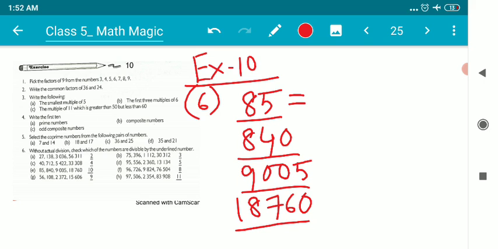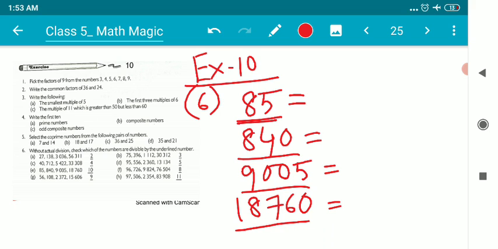Let us know the divisibility rule of 10. When a number has last digit 0, that number is surely divisible by 10. I repeat, when a number has last digit 0, then the number is surely divisible by 10.